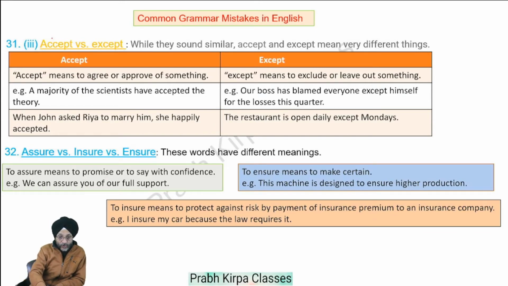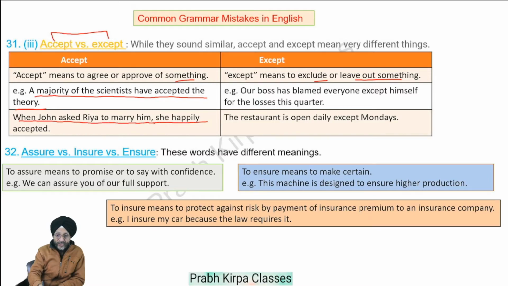Then we must also understand the difference between accept versus except. Both these words sound similar, but they have quite different meanings. Accept means to agree or approve of something. On the other side, except means to exclude or leave out something. An example of accept is: a majority of the scientists have accepted the theory. When John asked Ria to marry him, she happily agreed.